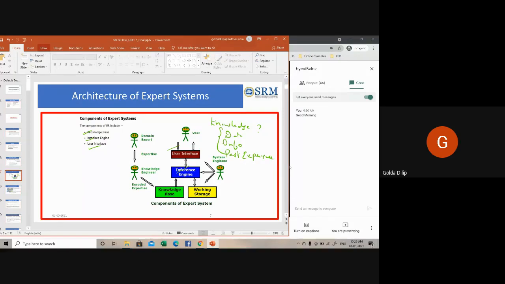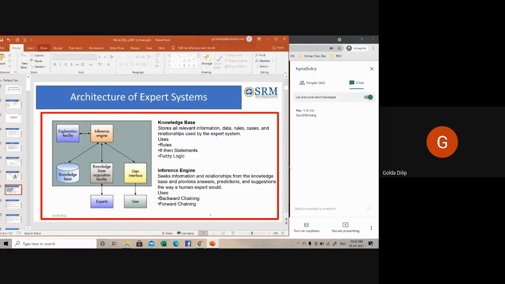The knowledge base has certain components. It will store all the relevant information, data, rules, cases, and relationships which are used by the expert system.